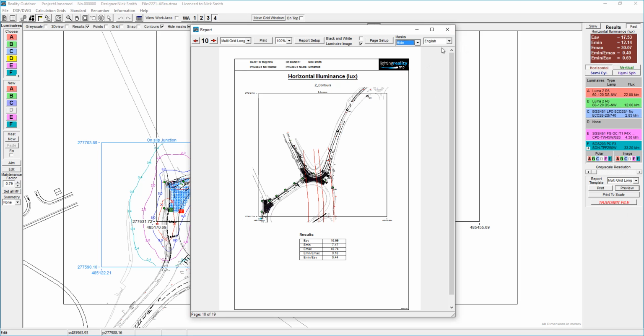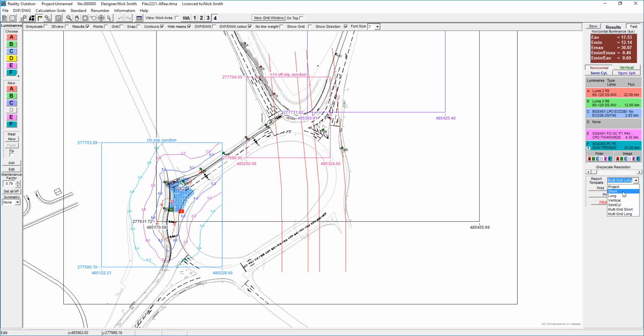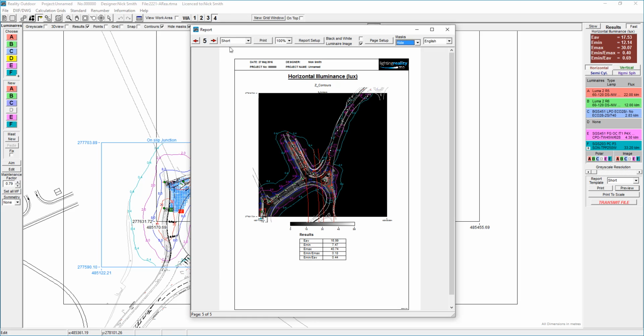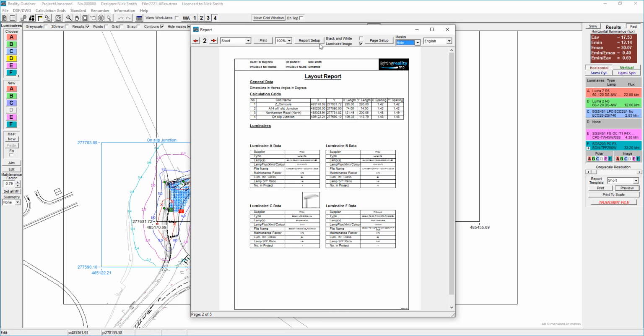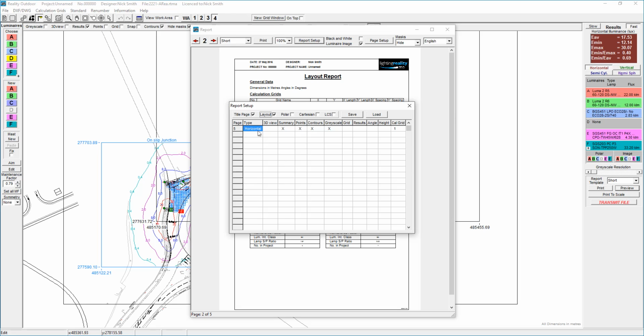But what I wanted to do was talk about how we actually go through setting that up, so you can set up your own templates and so on. So first thing we do is we go to preview and show and look at whatever we're getting. If we go to report setup here, we can modify whatever's included in here. I'm just going to turn some of this off.